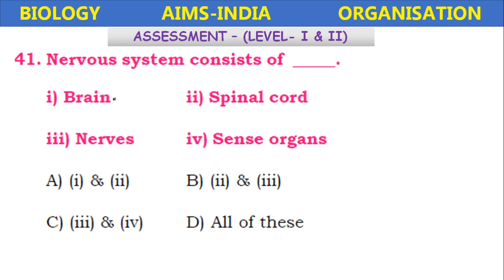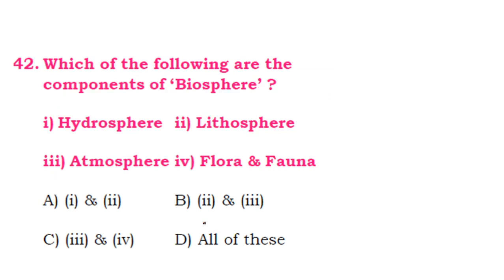So here nervous system contains brain, okay, spinal cord is also correct, nerves are also correct, even sense organs are also correct, because brain and spinal cord are connected to the sense organs only. First, the sense organs are made up of receptor cells connected to the brain, and from brain to the spinal cord the information will be passed. So all together, all of these is the right answer.